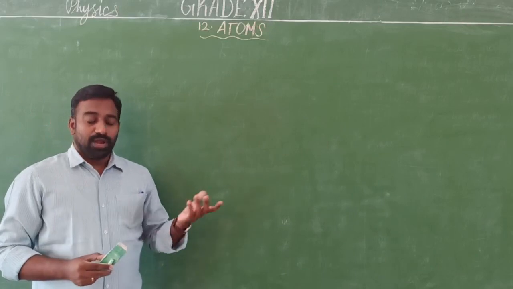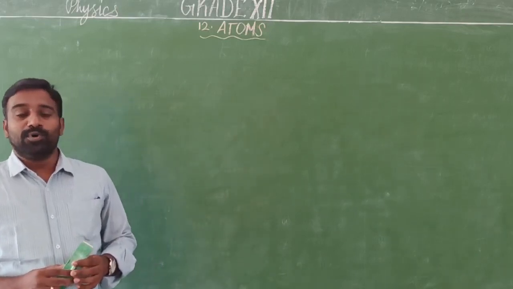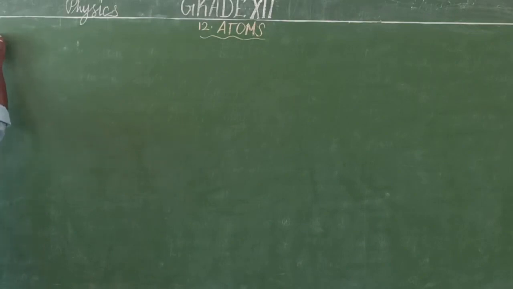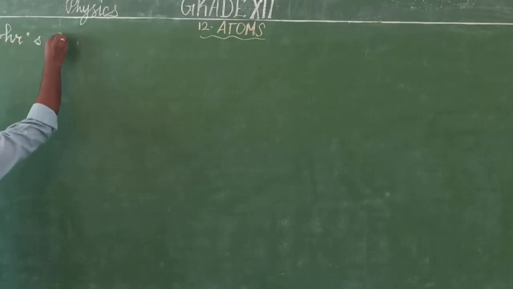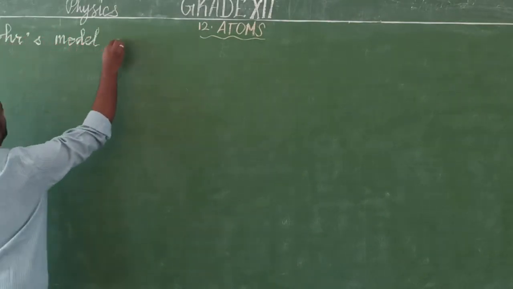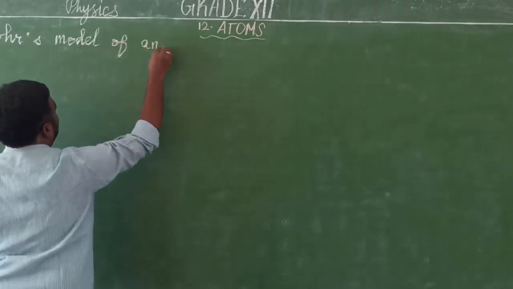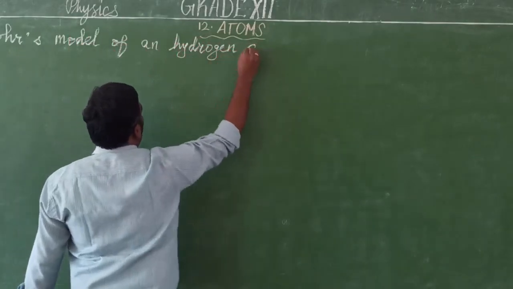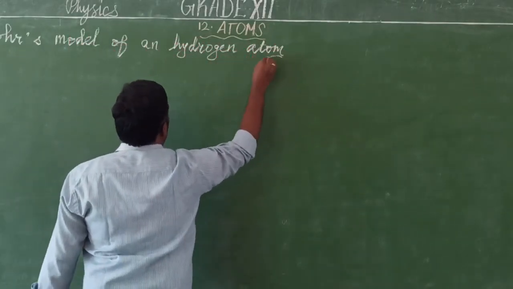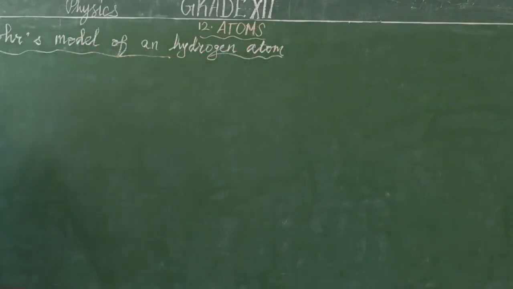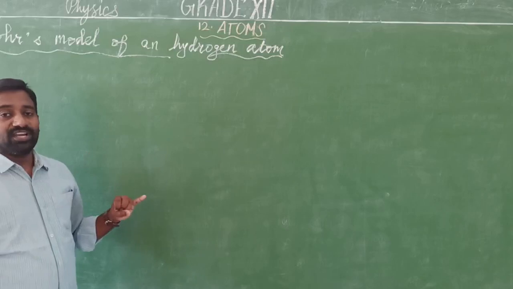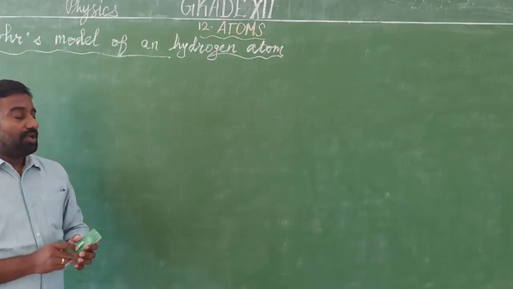Okay. So now we are going to see Bohr model of atoms. That is for the hydrogen atom. Bohr's model of a hydrogen atom. Okay, we know that we use the hydrogen atom because it is the simplest atom that contains only one proton and only one electron.